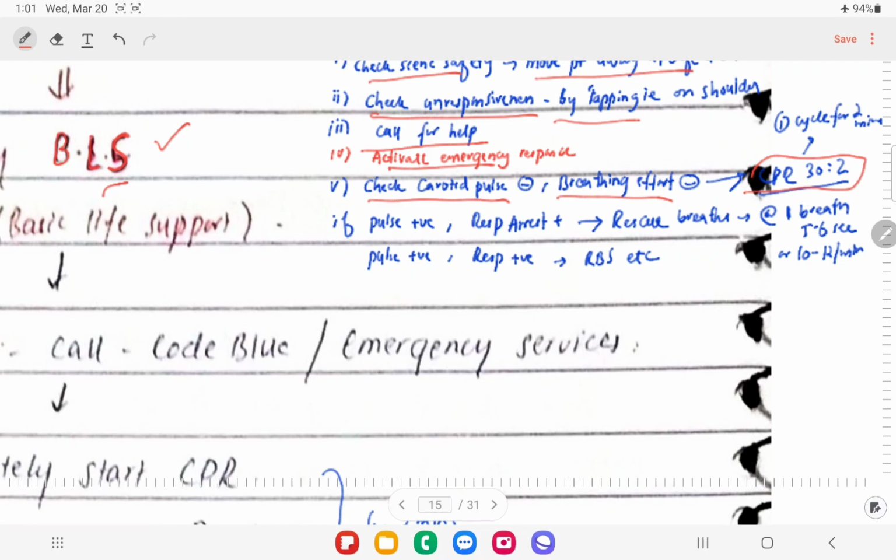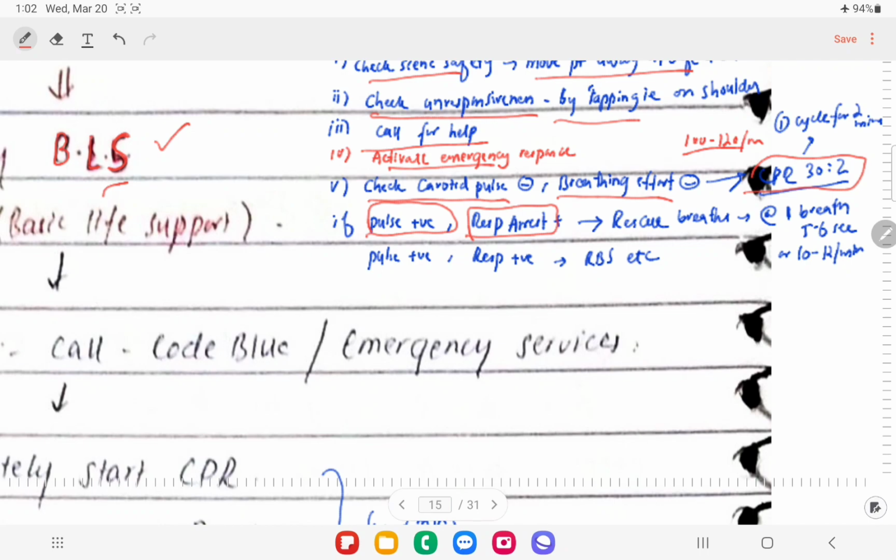And in one cycle you will have to give 100 to 120 compressions per minute, right? That means each second you're going to give 2 compressions, right? Okay, if pulse is present but there is a respiratory arrest in this patient, right?